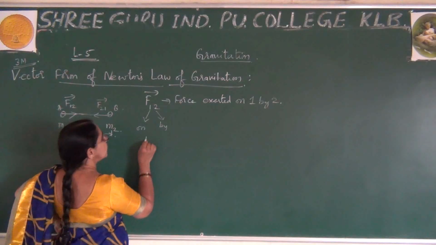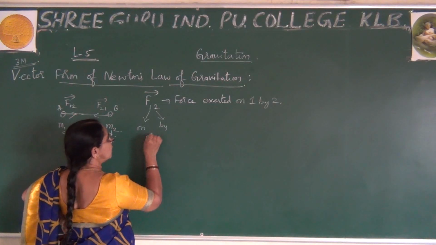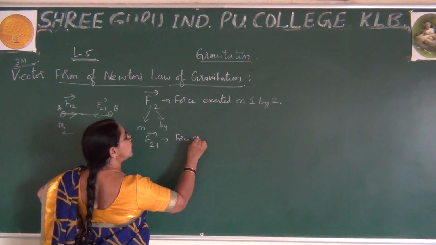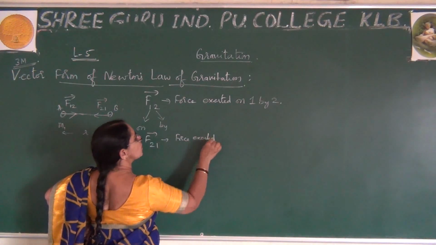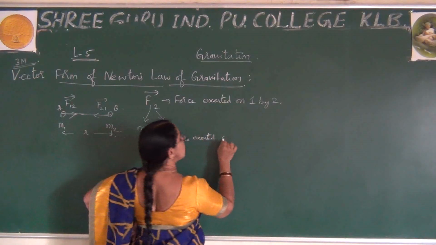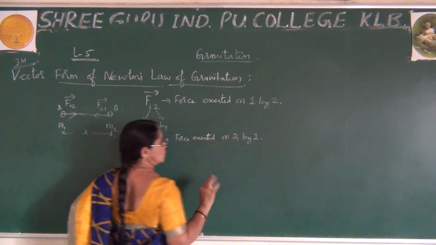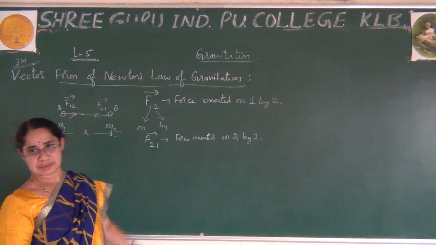Similarly, F21 is the force exerted on 2 by 1. So for now I have written only the force.